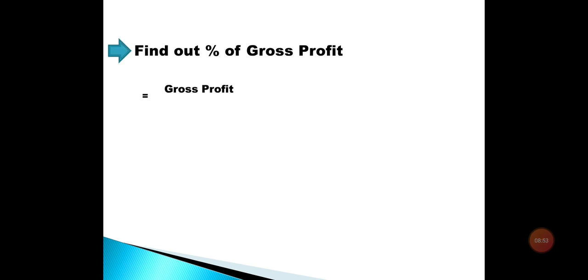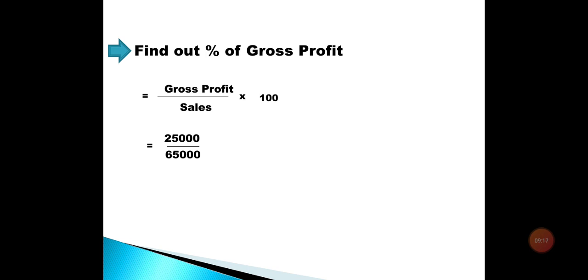Students, with the help of this gross profit, we can easily find out the percentage of gross profit, which is important for us to find out the stock on the date of fire. For gross profit, we'll take this ratio, gross profit upon sales into 100, and with this we can easily find the gross profit percentage. Here you can see that 25,000 we found as gross profit.